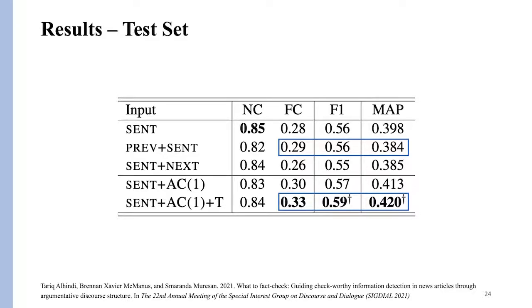This indicates that using an argumentation context is more beneficial for check-worthiness detection and also helps in deciding what sentences to fact-check in a news article.